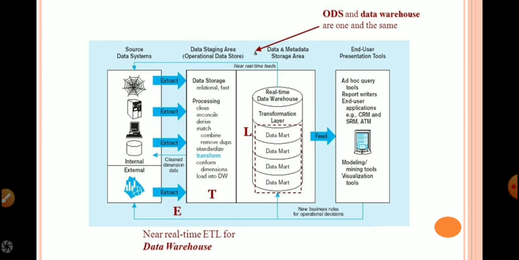Here data marts are nothing but logical divisions over the data warehouse only. Here the data warehouse is logically divided into 4 data marts.